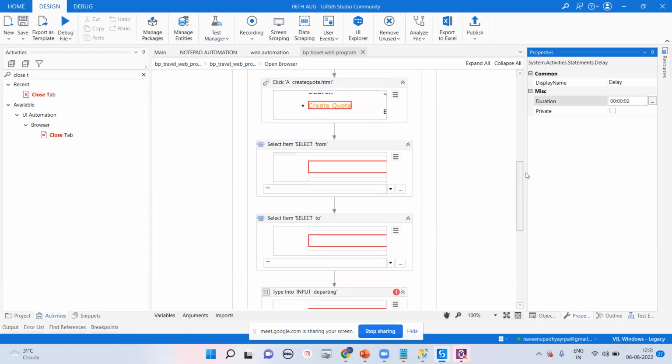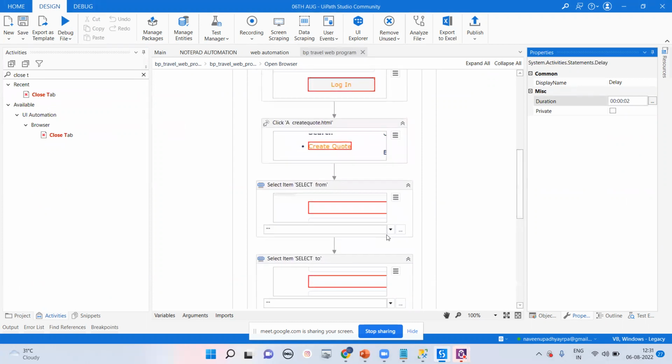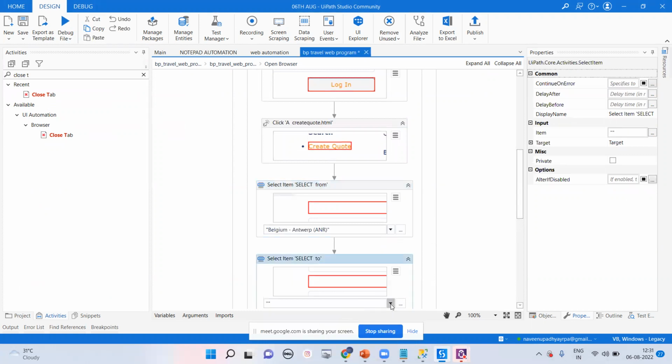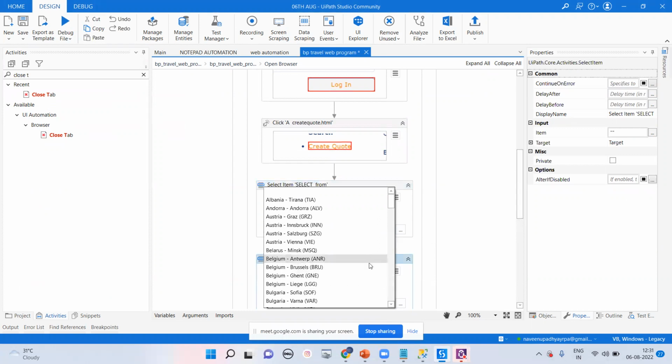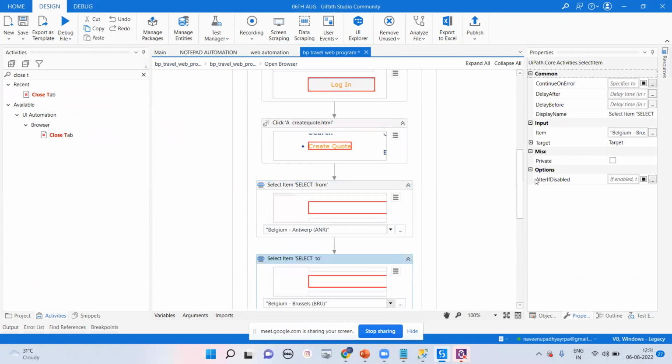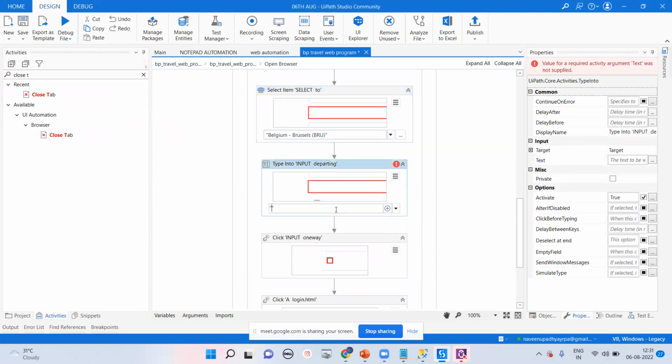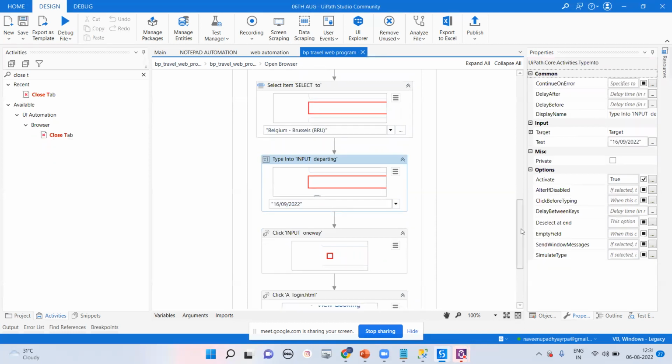Okay, same like the website. If you go for from and to, we are getting all the country names and continent names. We are going for Belgium, that is the country, and Brussels, that is the capital of that particular country. Departure date is the 16th of. Okay, and after that we have done till now.